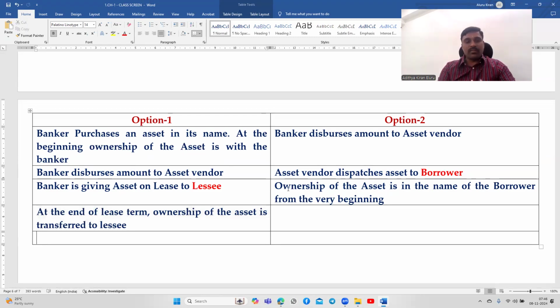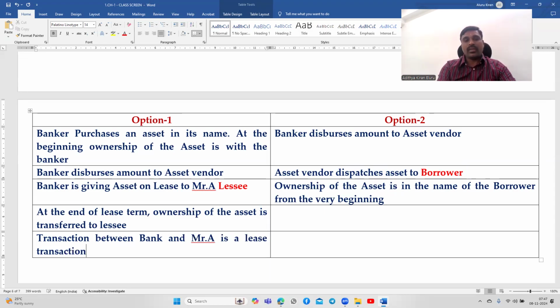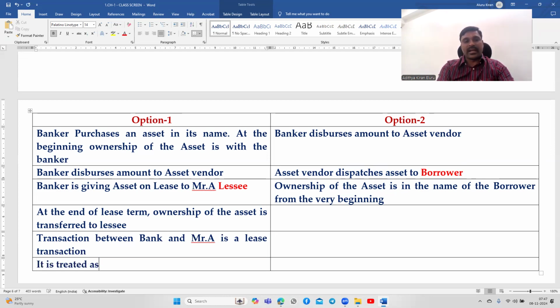The transaction between bank and Mr. A: banker gives an asset on lease to, say, Mr. A. The transaction between Mr. A and bank is a lease transaction. It is treated as a supply. The asset vendor dispatches asset to Mr. A.